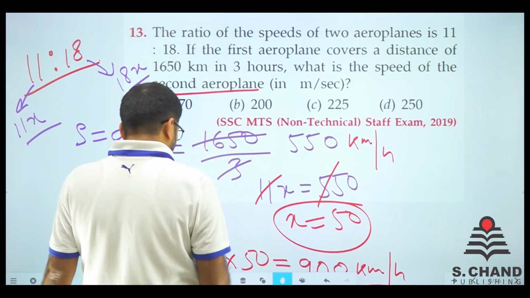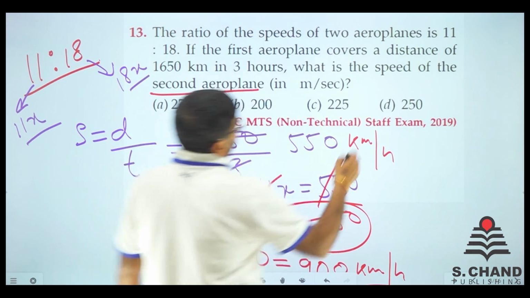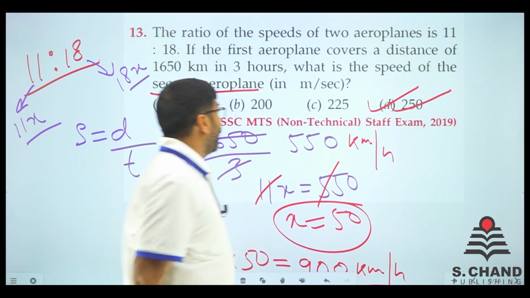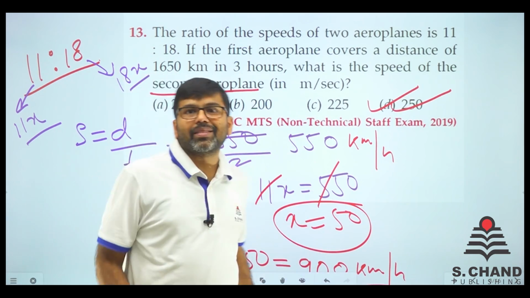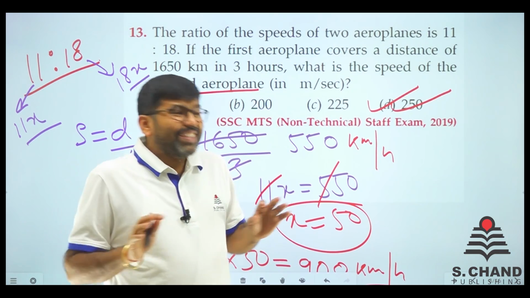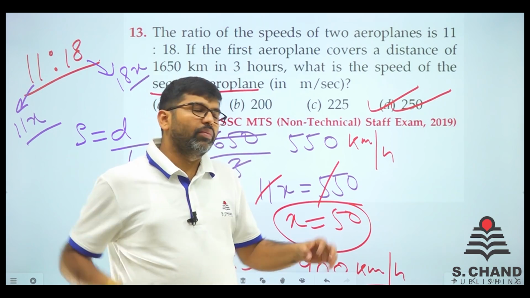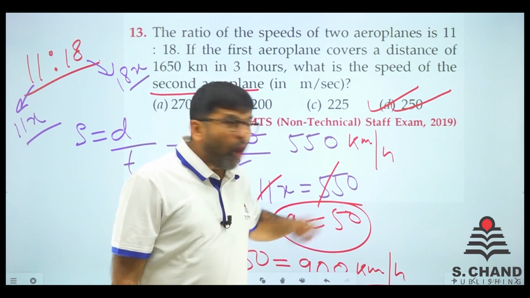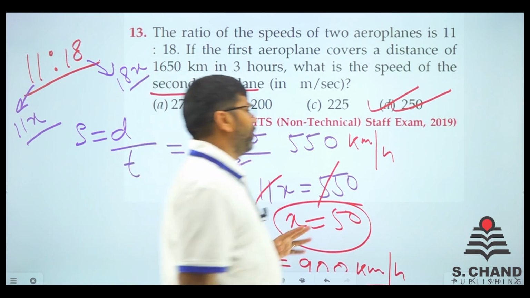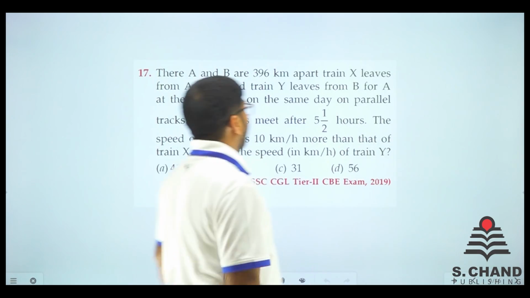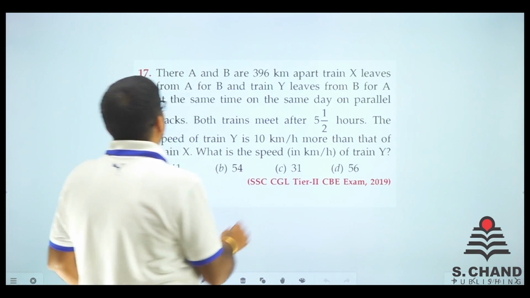Is there any option? Yes, it is. 250 meter per second. And again, it was an MTS non-technical staff question. So, similar way, the only thing you need to know is speed is equal to distance upon time. Speed is equal to distance upon time. All the questions you can do with this formula. Let's see. We go to the next question, question number 17 in front of you.